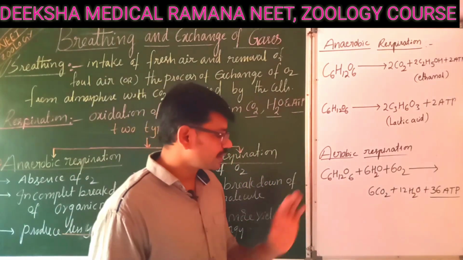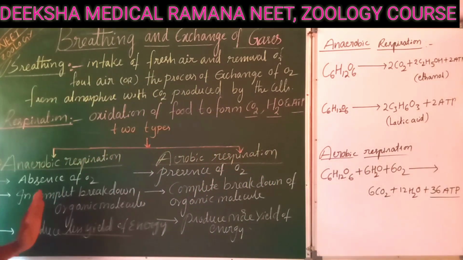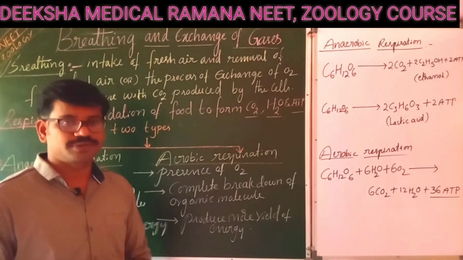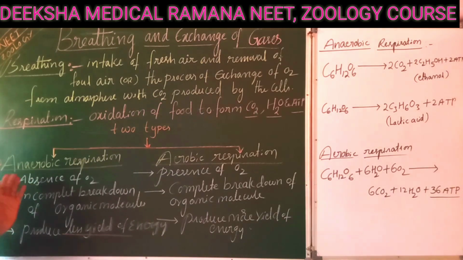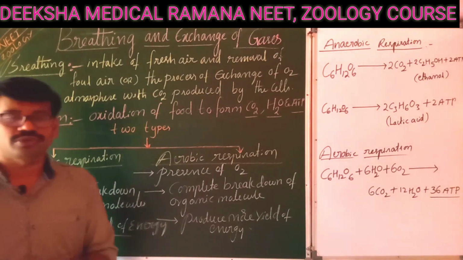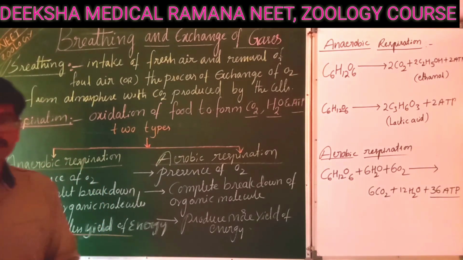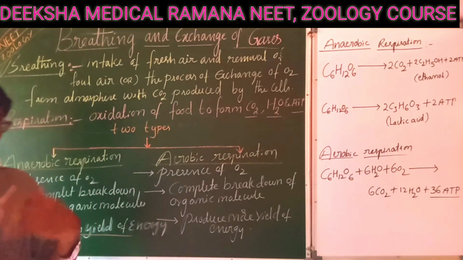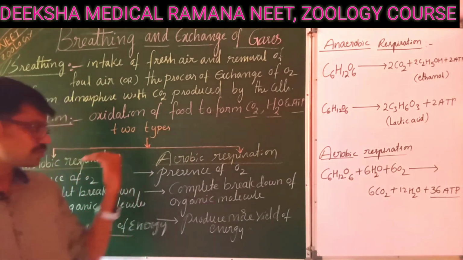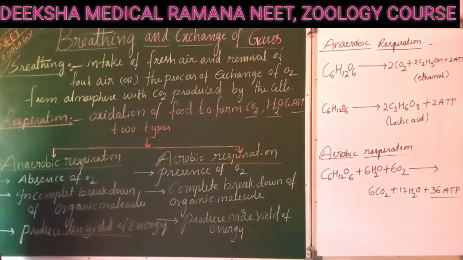That's why the important thing here is the main difference between aerobic and anaerobic respiration: anaerobic respiration has no need of oxygen. Platyhelminthes and nematodes mostly show facultative respiration. Facultative process is nothing but whenever oxygen is available, they go for aerobic respiration. Whenever oxygen is not available, they go for anaerobic respiration.